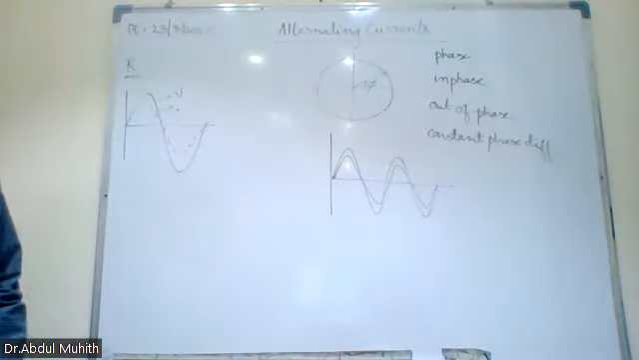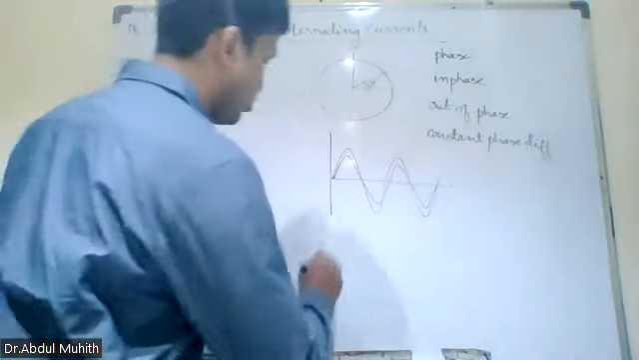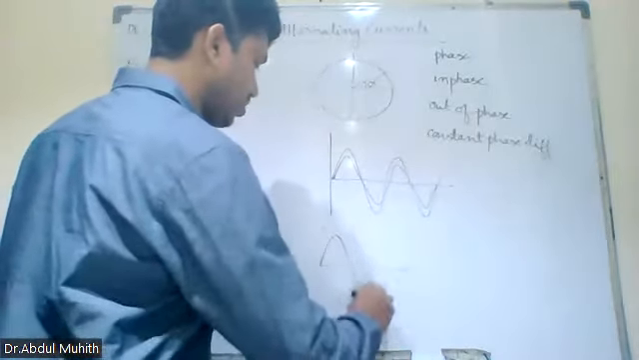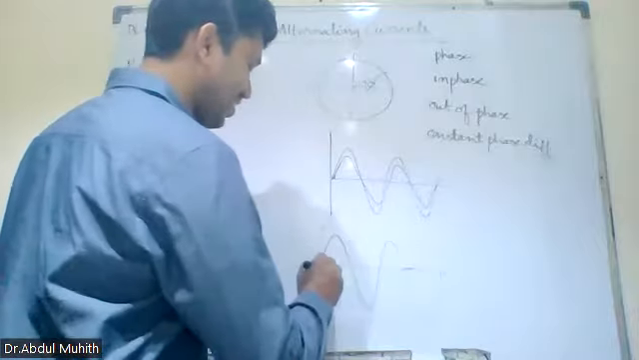Then what is out of phase? Out of phase means 180 degrees. So the points don't meet.